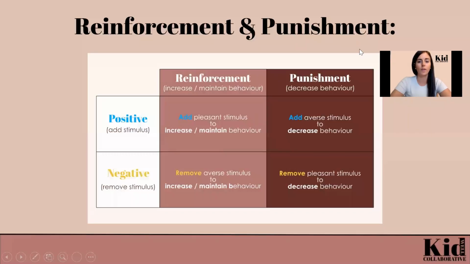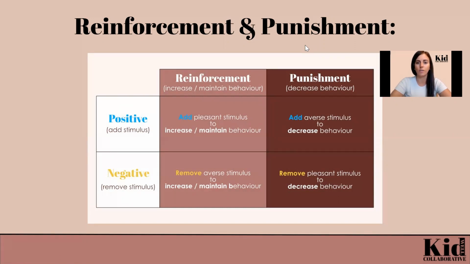All right, now that you have a bit of an understanding about the ABCs and how we learn behavior, talking about reinforcement and punishment are going to fit right in with that. So reinforcement and punishment are consequences. And now we know that consequences always happen after behavior, and this results in the behavior happening or not happening in the future. So in ABA, reinforcement and punishment are defined in terms of how they impact behavior.